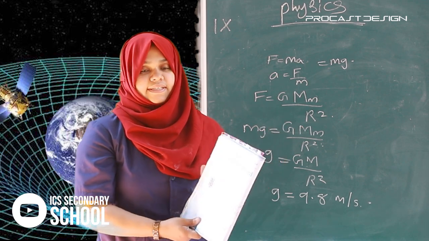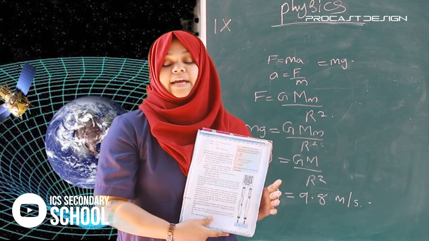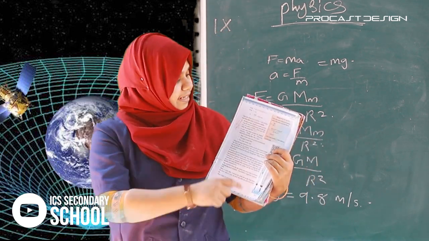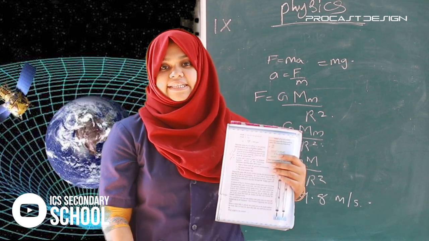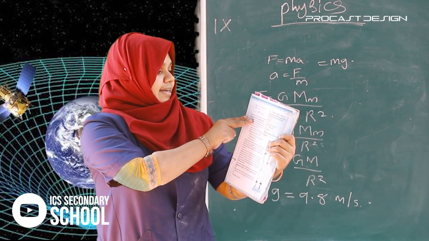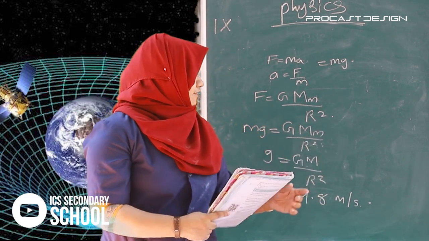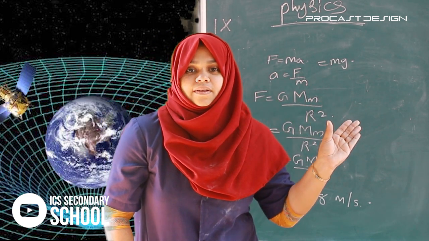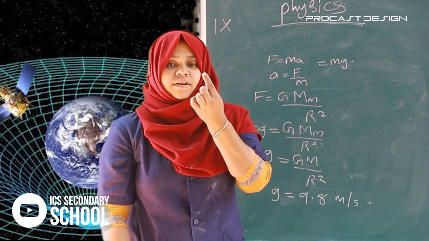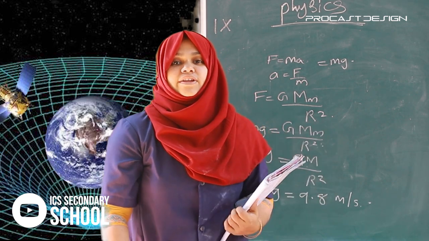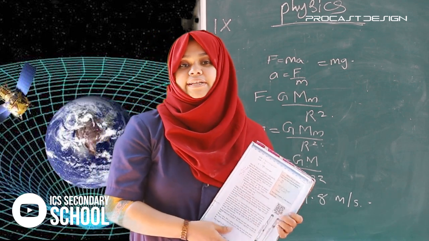Understand? Yes. Next, there is a question about a stone dropped. From that question, you get the value of g as 9.83, so we can say that it is at the polar region. The value of g at the polar region and at the equator is different, but we take g is equal to 9.8 as a common value.